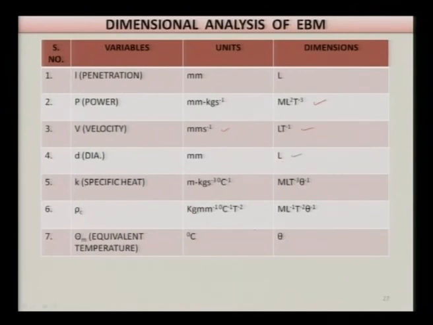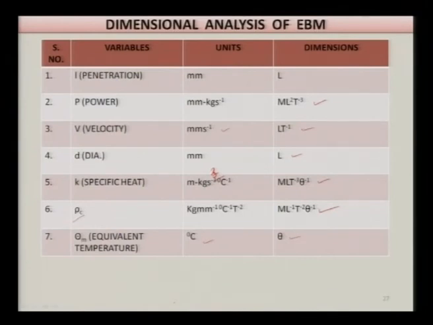Diameter is in millimeter, L. Thermal conductivity k is in kg millimeter per second cubed per degree centigrade, and as you can see here, M L T raised to power minus 3 theta raised to power minus 1. Rho c is in kg per millimeter per second squared per degree centigrade, M L raised to power minus 1 T raised to power minus 2 theta raised to power minus 1, which you can see here in the units also. And theta m is the equivalent temperature, that is theta, in degree centigrade.